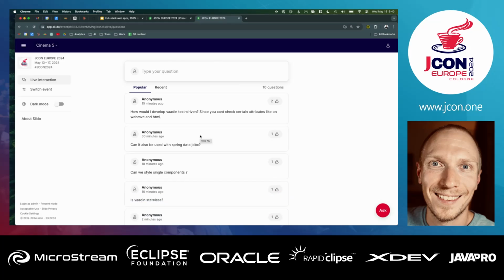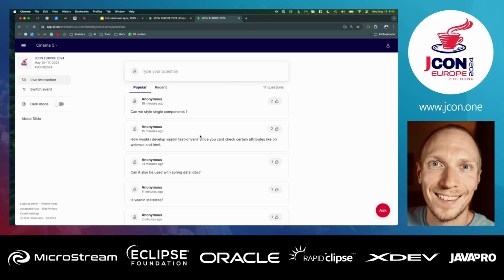But since it is a Spring Boot application, there isn't anything technically preventing you from doing that. How would I develop Vaadin test-driven? You can use libraries like JUnit to test it. If you want to test the actual running stuff in the browser, you can use things like Playwright. Matti up here has written some helpers for Playwright to make it really nice and easy to interact with Vaadin components. We have a nice library also for doing UI tests, essentially running those components headless, so you can interact with them without having to spin up a browser.